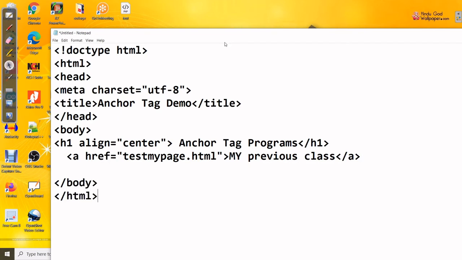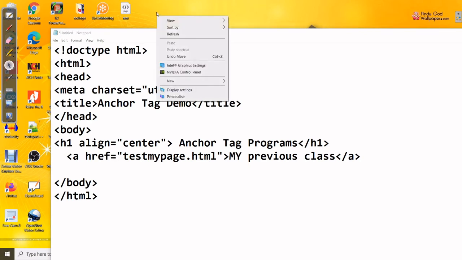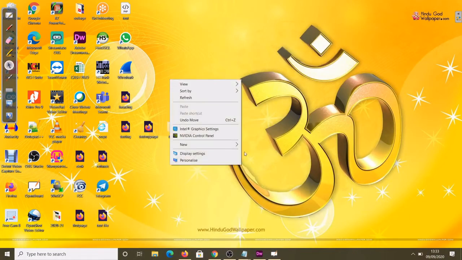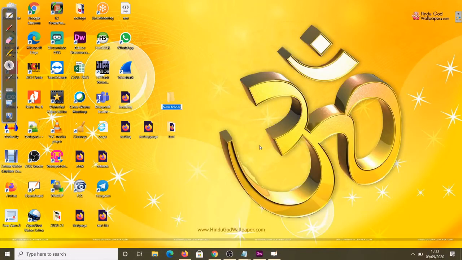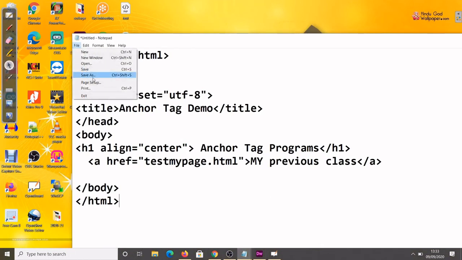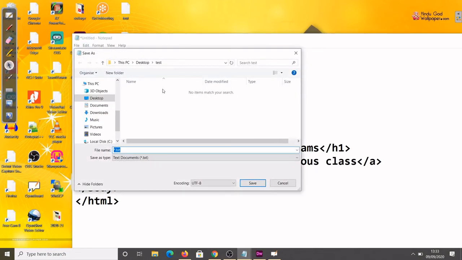So what I will do is create one folder on the desktop. Just one minute. I am creating a new folder on the desktop and naming it anchor. Now whatever program I did just now, I'll save inside that folder only, then you'll get a better idea.